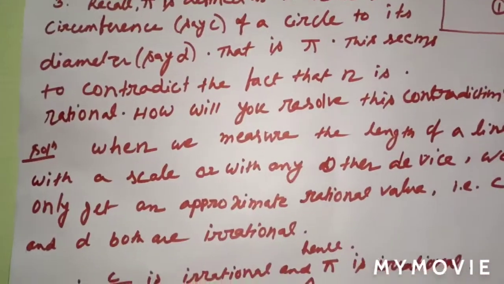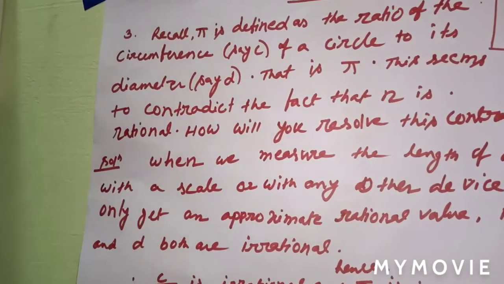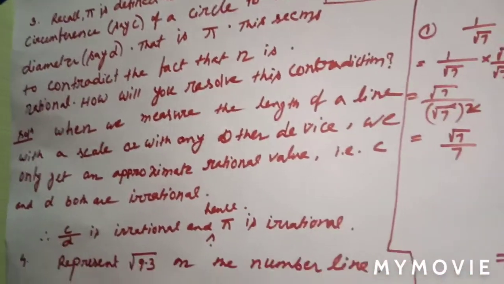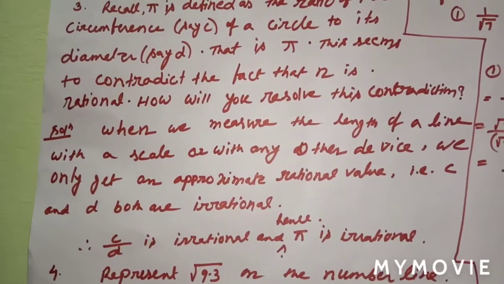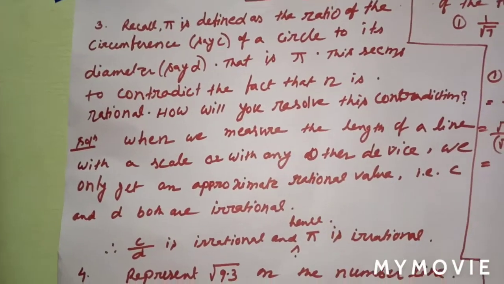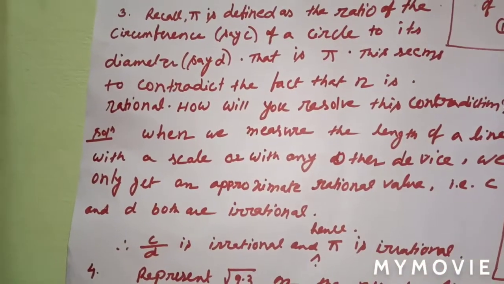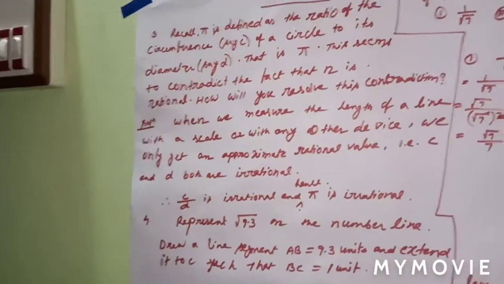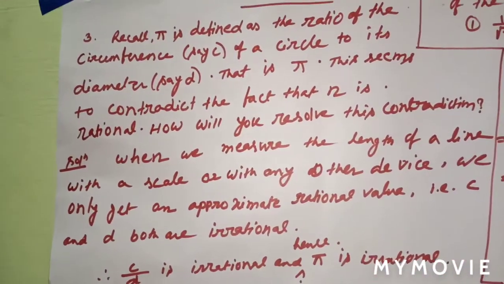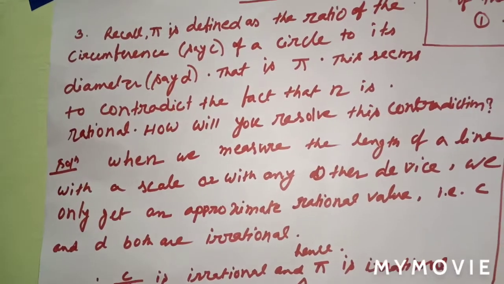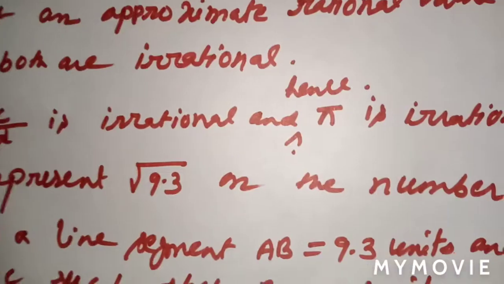If the circumference is C and the diameter is D, as we know we can find the circumference and we can find the diameter also. But if pi is equal to C by D, then C by D is in P by Q format. Yes or no? So C by D is P by Q means what? Pi is rational. But we know that pi is irrational. What is the contradiction between that? That is the question. This seems to contradict the fact that pi is irrational. How do you resolve this contradiction?